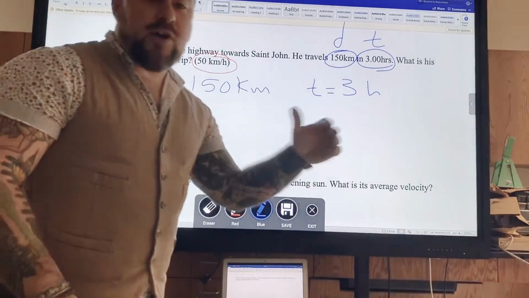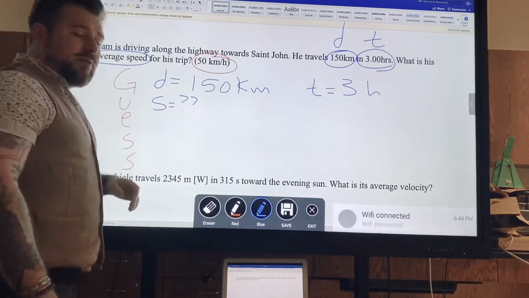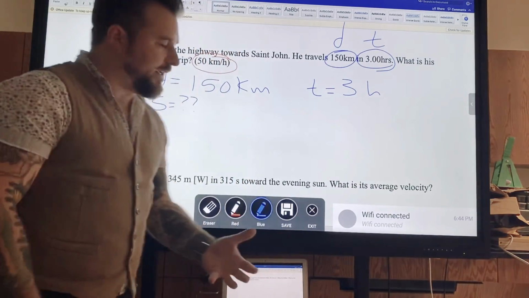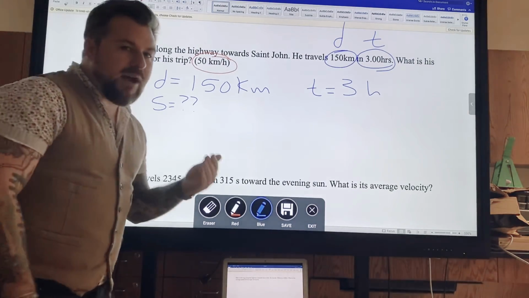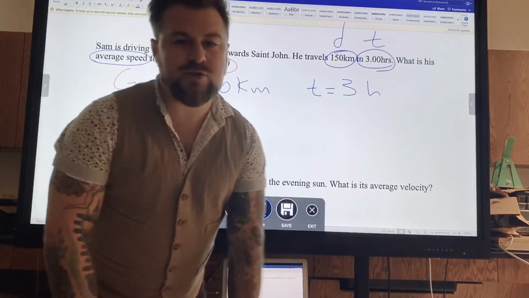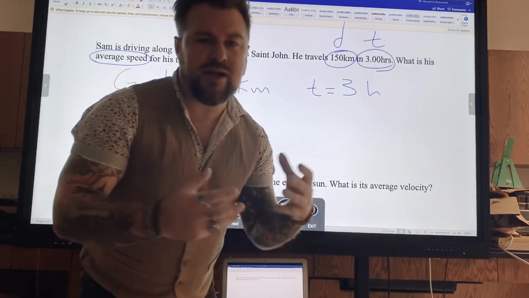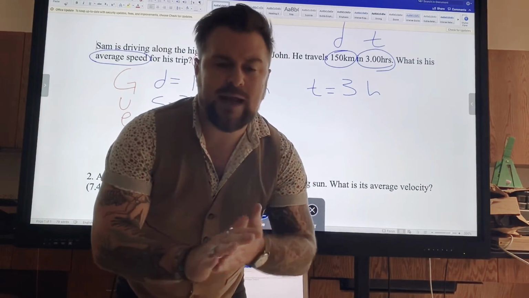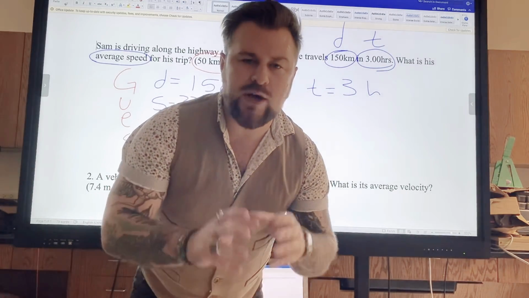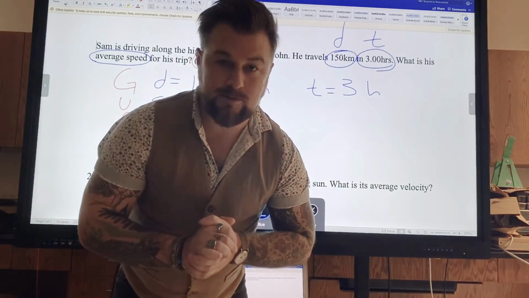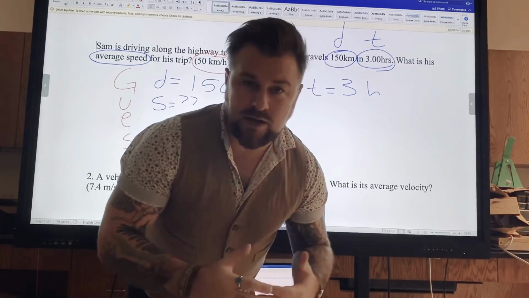So I am just going to follow that guess method. I've got my givens, distance and time. I've got my unknown, which is speed. I don't know the speed. Now I have to apply an equation. This is where you reach back into your formula chart, into the prior lectures, into everything we've been doing in the project so far, and you pull out that knowledge. What equation do I use? What is the equation for speed? A lot of you right now are like, oh man, I have no idea. Well, I already taught you.